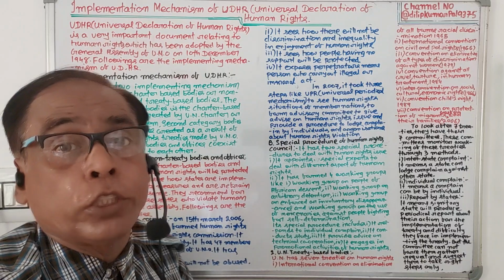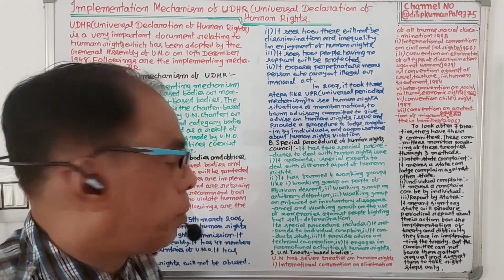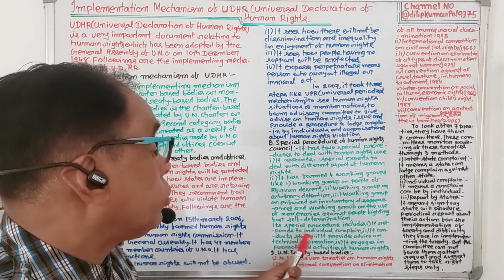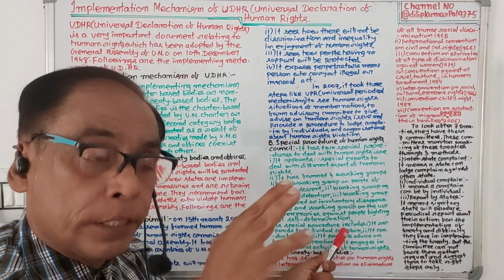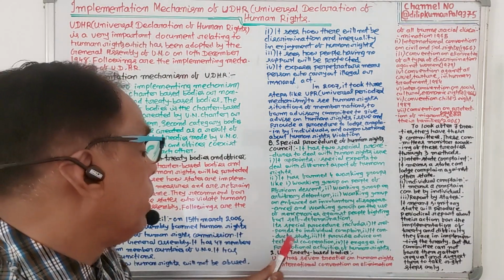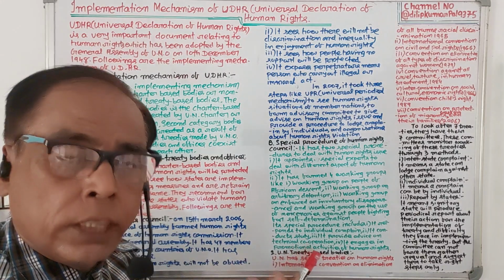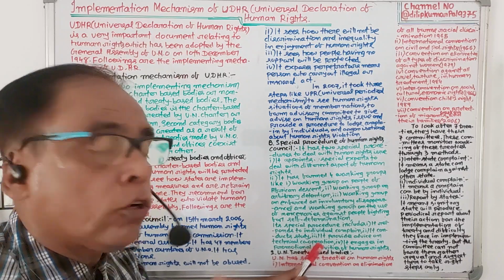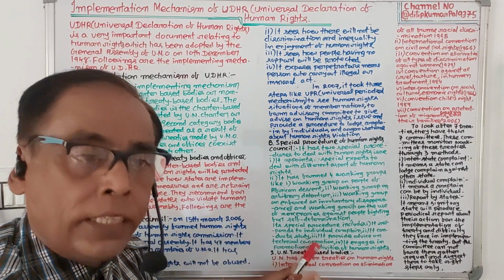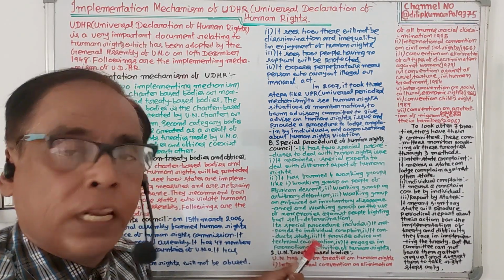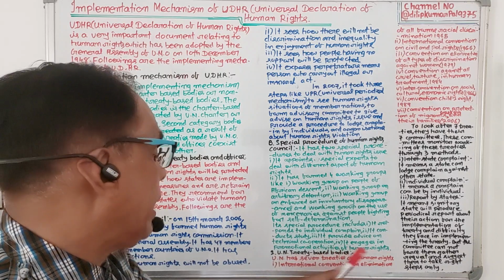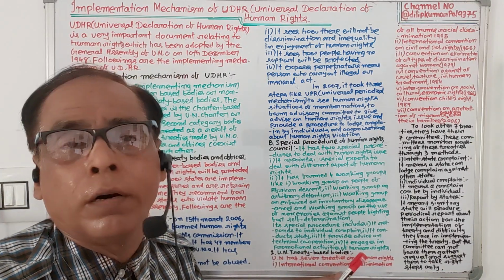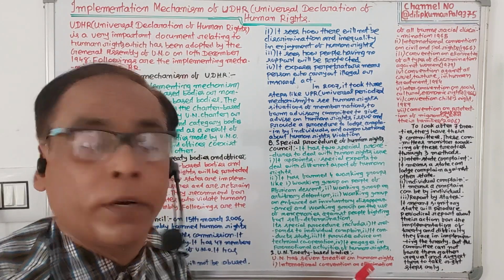Its special procedures include four things. Number 1, it receives individual complaints. Number 2, it conducts studies about human rights. Number 3, it provides advice on technical cooperation, giving advice in technical matters. 4th, it engages in promotional activities of human rights. It works for the promotion and development of human rights.